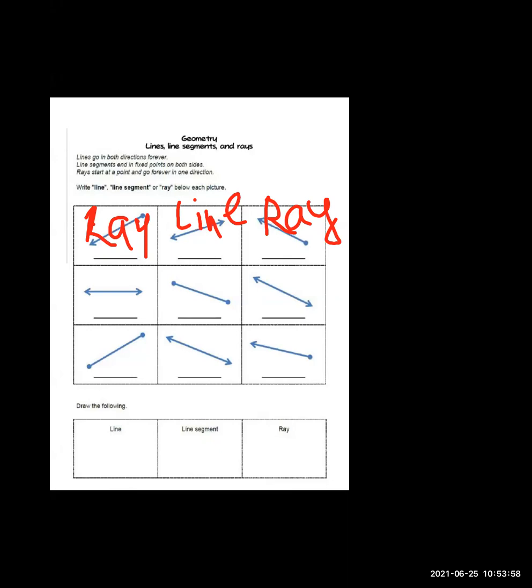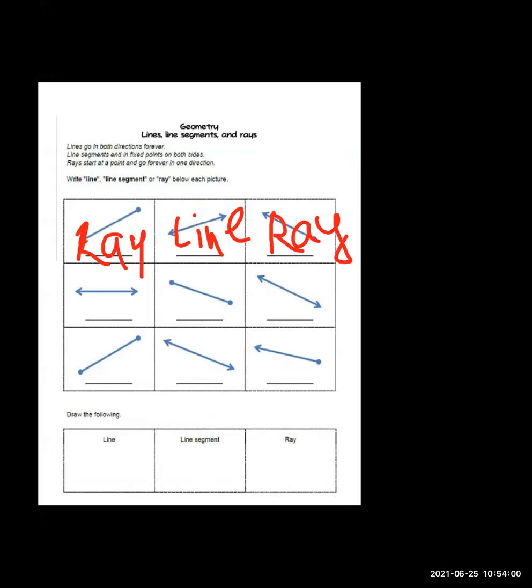It is not a ray. Just see properly. Both sides have an arrow. It means it has no end point, neither at the beginning nor at the ending side. It is called a line.